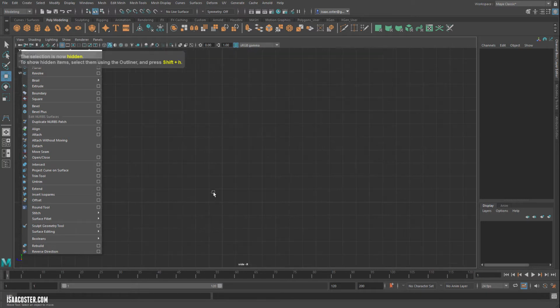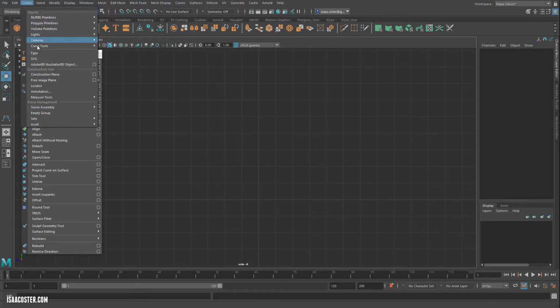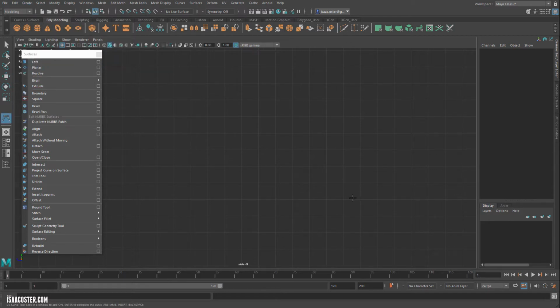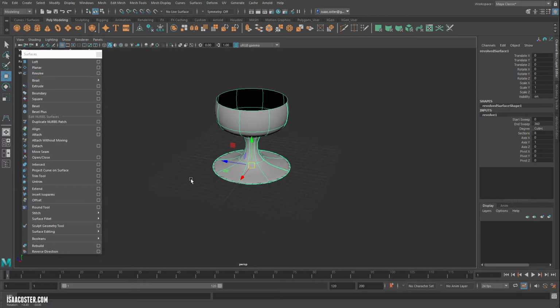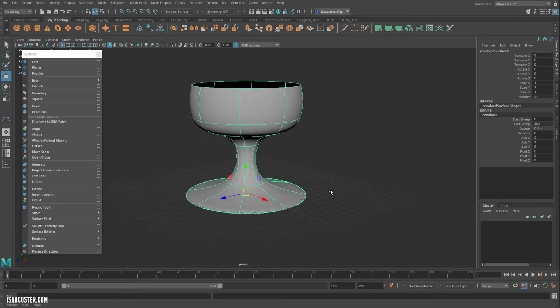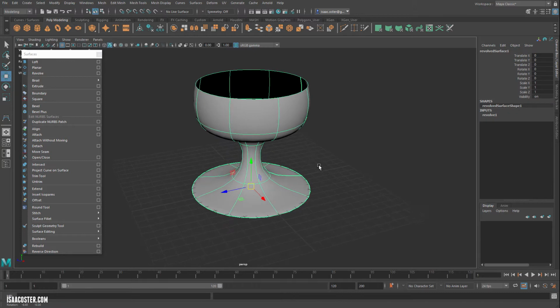Here's my origin. You see these two heavier lines. We'll go back to Create, Curve Tools, CV Curve. Something like this. And we'll hop over to Perspective View, throw a revolve on there, and there you go. You know, italics or something. So if you're so inclined and you want to model this kind of thing, this is not a bad way to go about doing it.